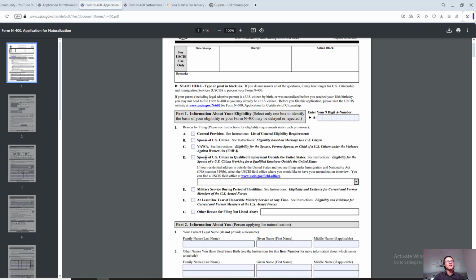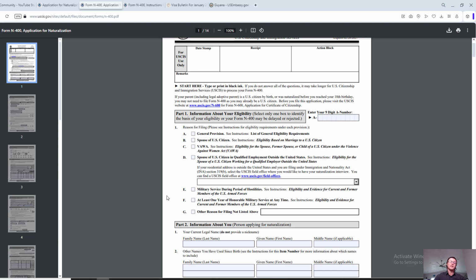D, spouse of U.S. citizen in qualified employment outside the United States. E, military service during period of hostilities. F, at least 1 year of honorable military service at any time. G, other reason for filing not listed above.